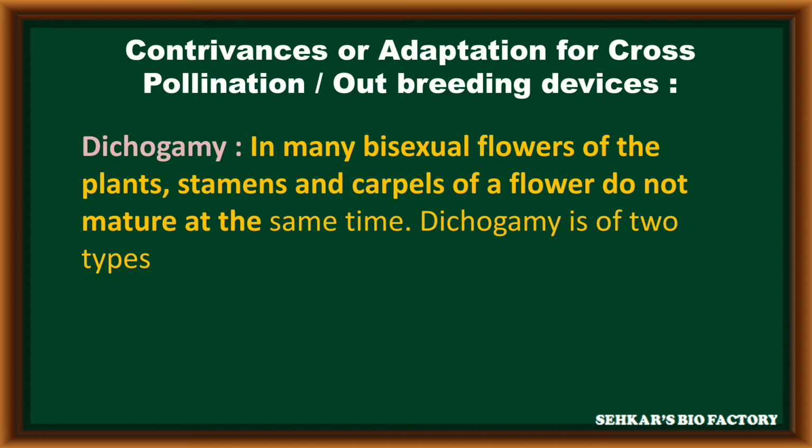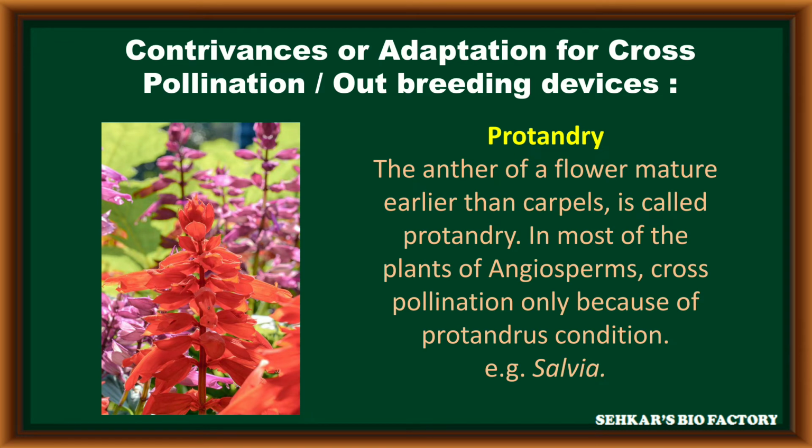Based on its mechanism, dichogamy is of two types. One is called protandry and the other is called protogyny. In protandry, in a bisexual flower, the anthers mature first, earlier than the pistil or carpel.